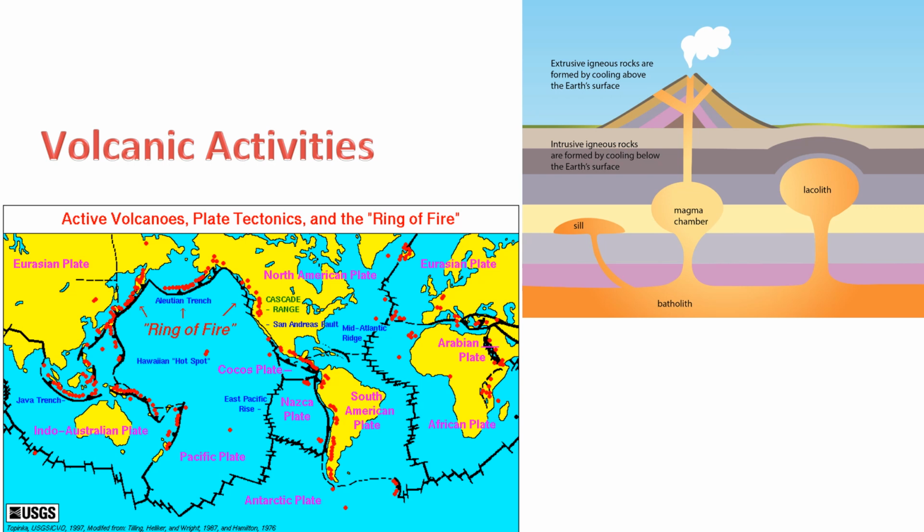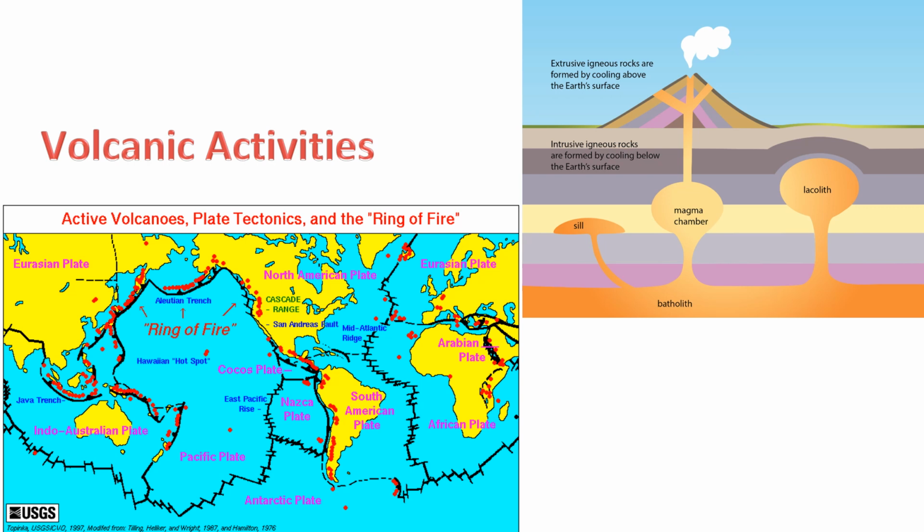3. Volcanic eruptions. Volcanic eruptions occur when magma reaches the Earth's surface. The type of eruption can vary, ranging from explosive eruptions that release ash, gases, and lava to effusive eruptions characterized by the relatively gentle flow of lava. 4. Lava flows. Lava is molten rock that has reached the Earth's surface. It can flow downhill, covering the landscape and forming volcanic features like lava plateaus, basalt plains, and volcanic islands. 5. Ash and tephra emissions. Explosive volcanic eruptions can release ash, tephra, fragmented volcanic material, and gases into the atmosphere.